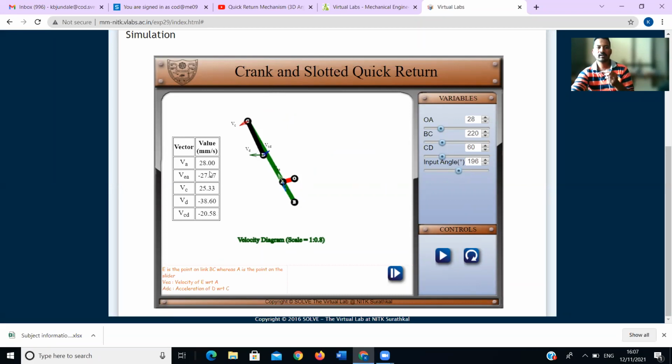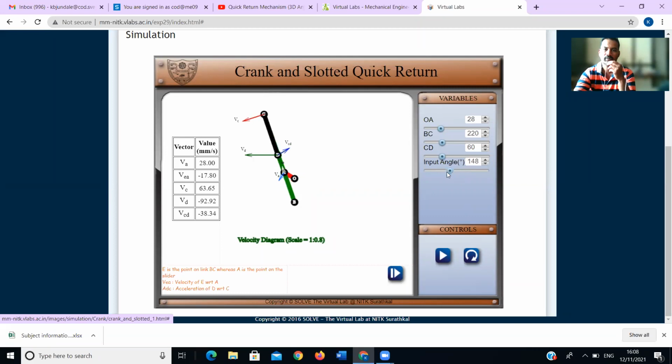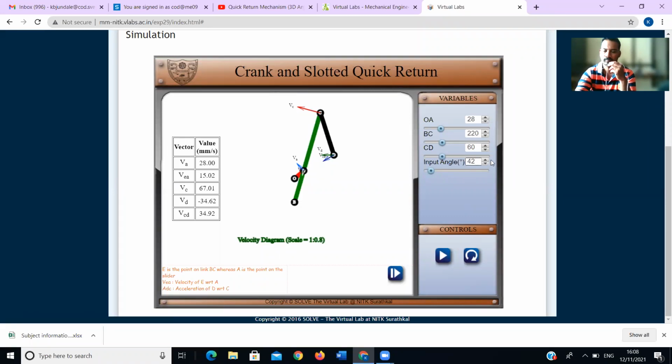okay, you will get the velocity at various points. Now you will be able to see the velocity at each point. Okay, at 45 generally we are calculating 45. Okay, at 45 you will get the velocities, this one, these are the velocities. Okay, you will be able to see the velocity of each point there.